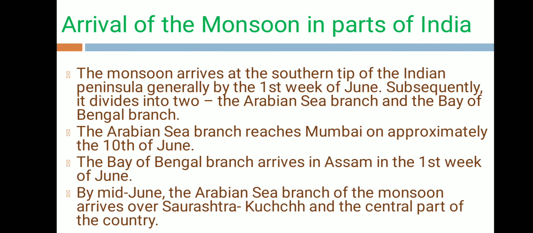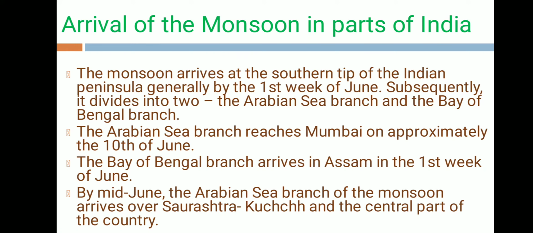So if we talk about the arrival of monsoon in India, by the first week, as I have told you, it reaches the coast of Kerala. After touching the southern tip, it branches into two parts. One branch goes towards the Arabian Sea and is called the Arabian Sea branch, and the other goes towards the Bay of Bengal and is known as the Bay of Bengal branch.